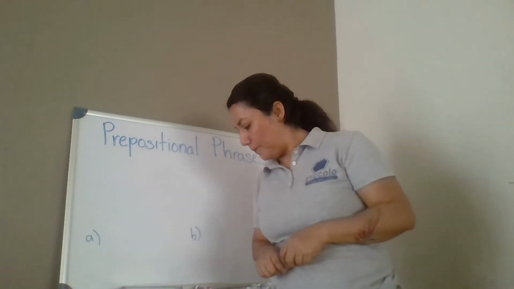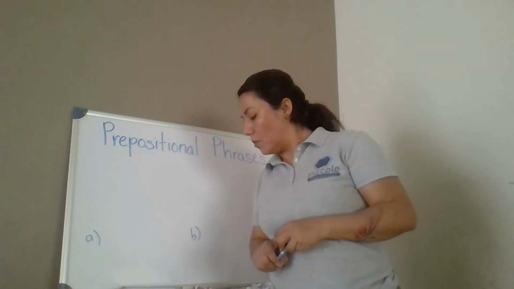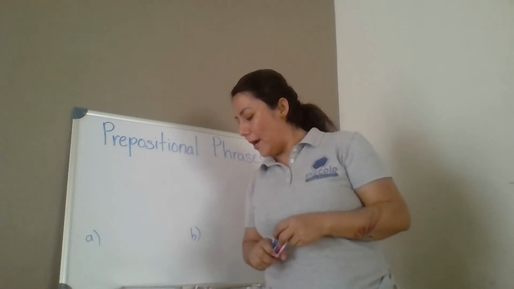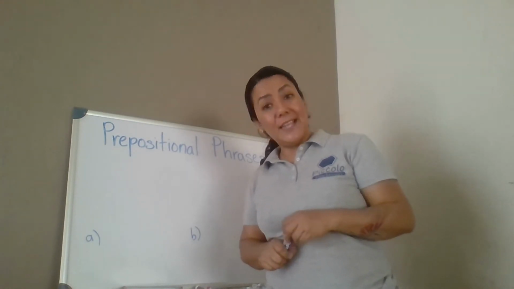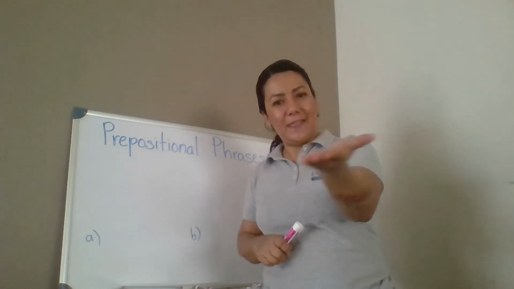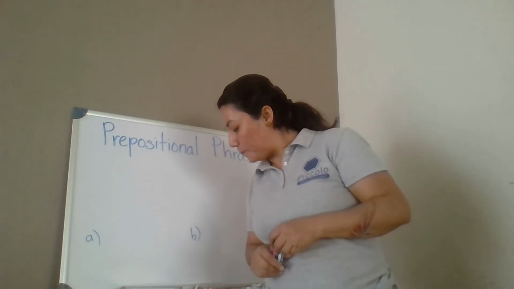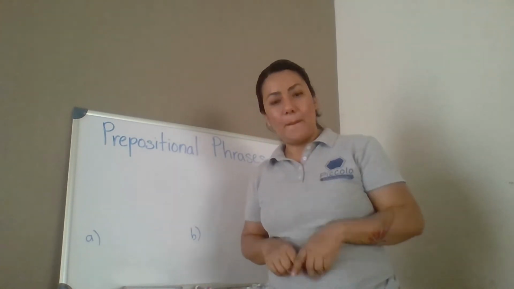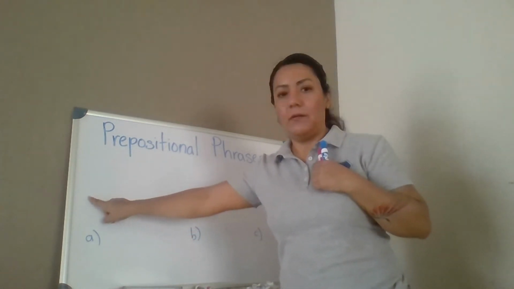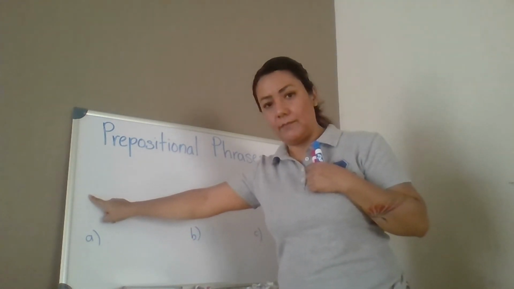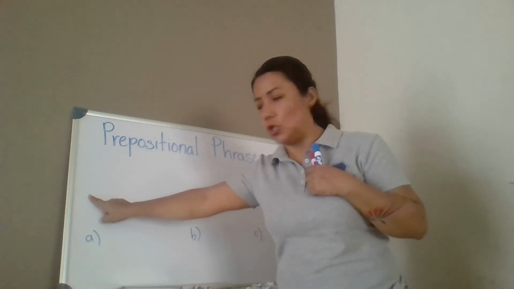Number 3. Read it, please. Irish immigrants built the old house at the end of the street. I'm going to tell you the preposition and then you find the rest. At. So, beginning where it says at, that is the preposition.